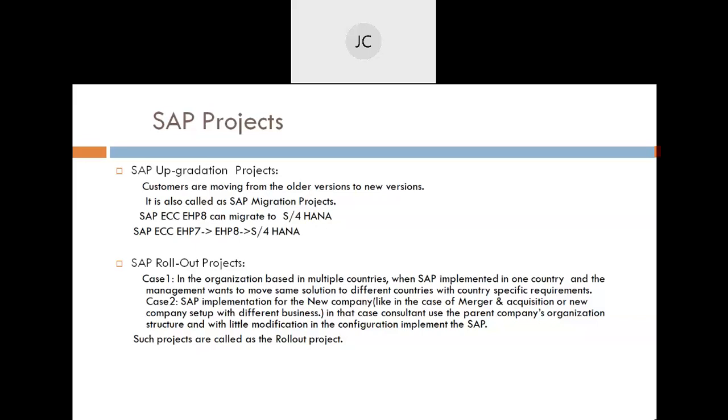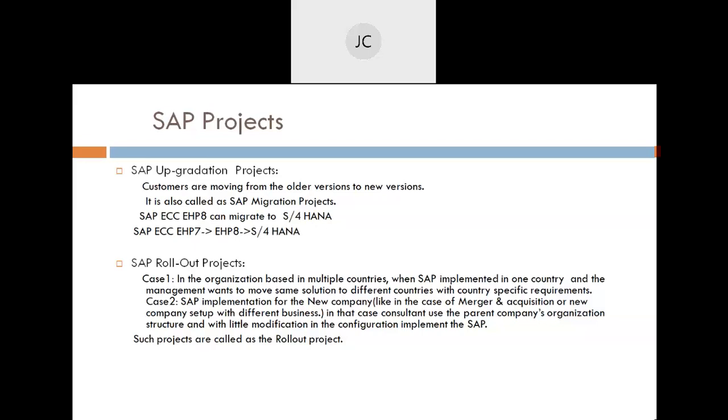As a consultant, we take care of the parent company's setup, refer to that and do the changes here. And if anything specific is needed for that particular country or company code, we do those changes,